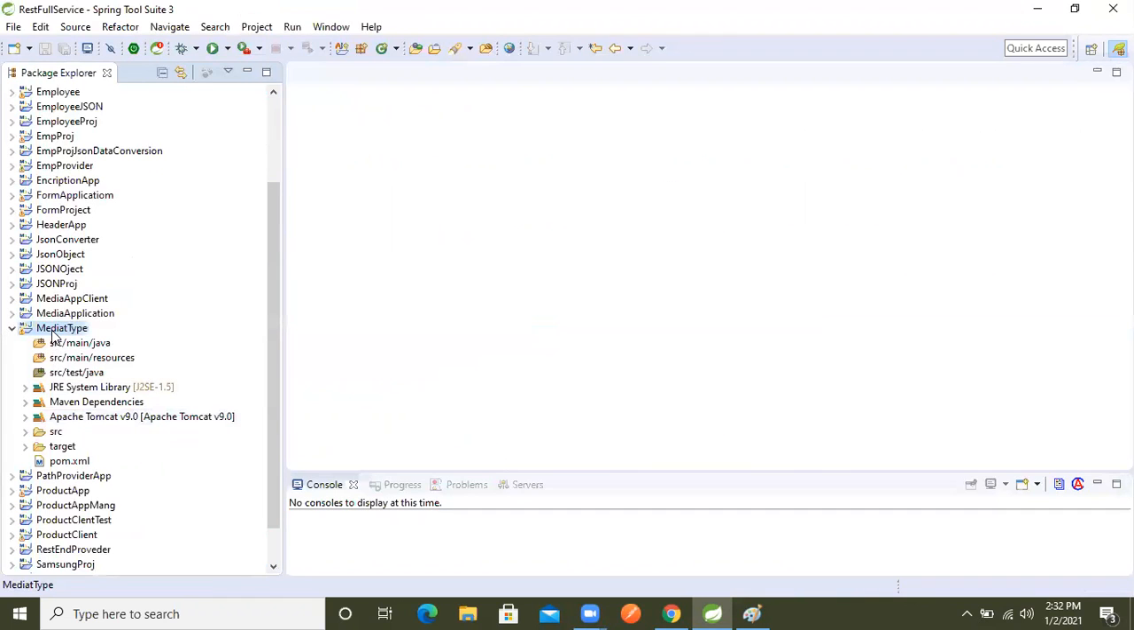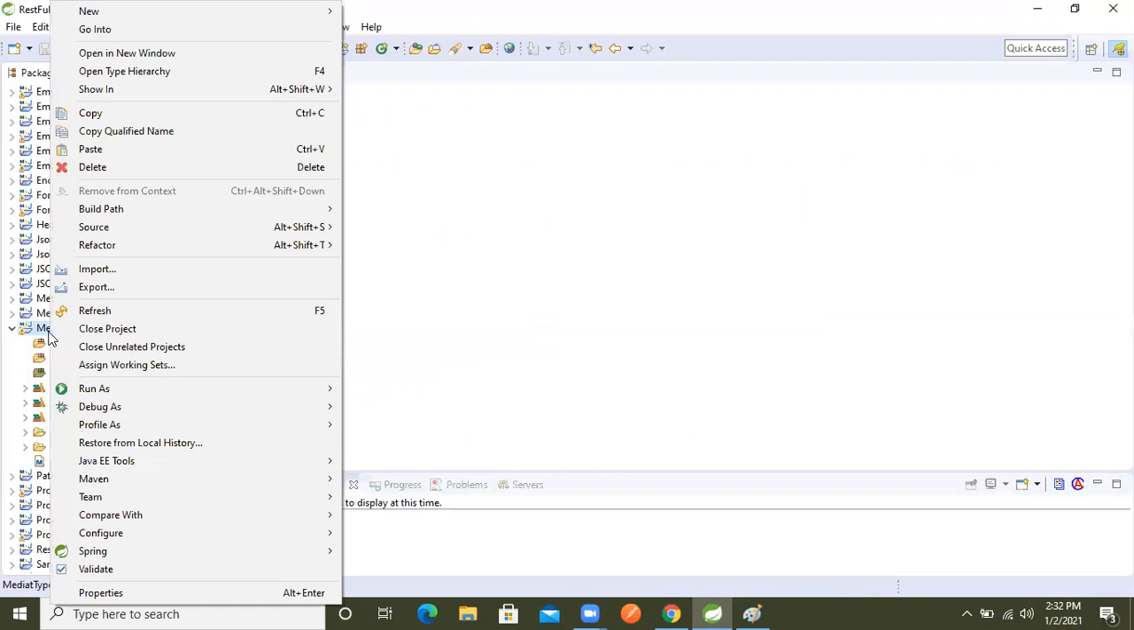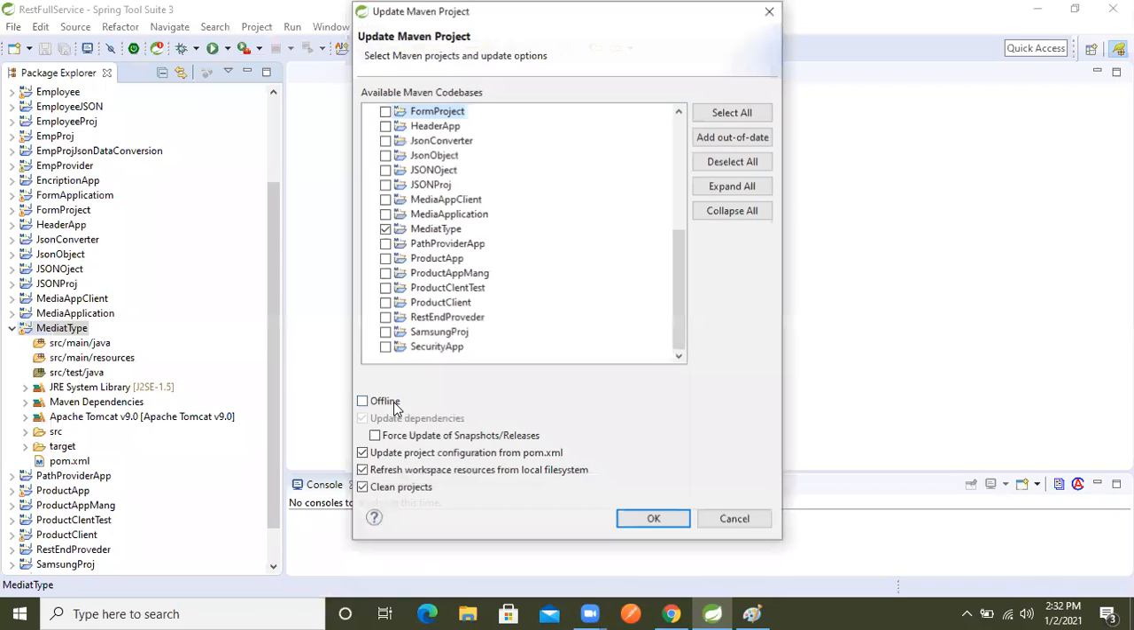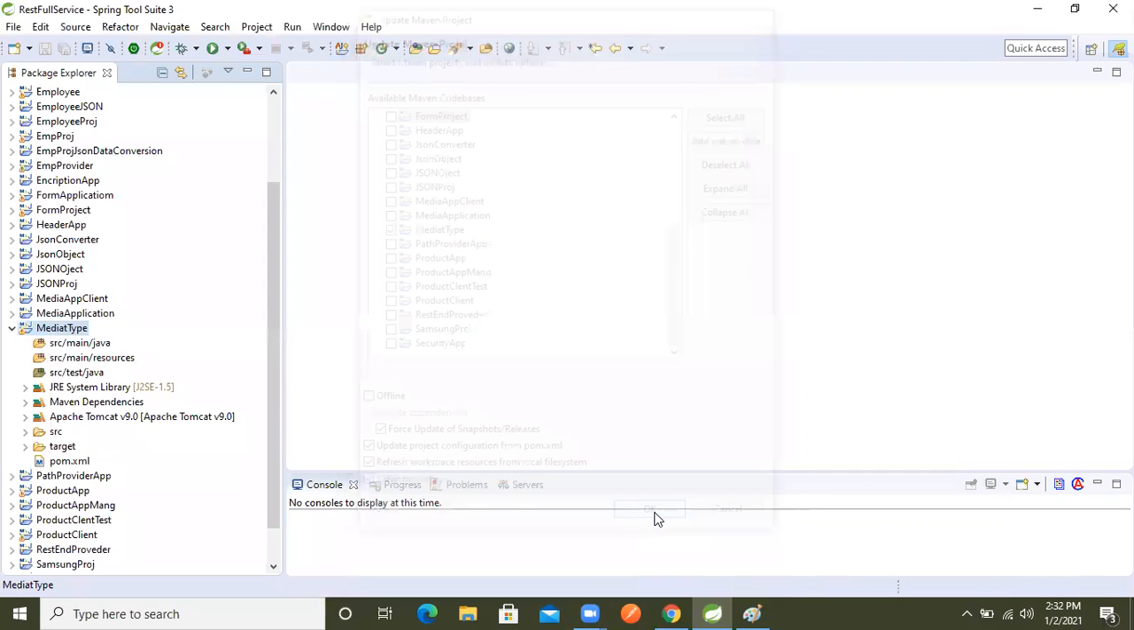Again we will go on the project, and we will right click with the mouse. Again Maven, then Update Project, right? Again we will select this Force Update of Snapshots. Now okay. Now okay, na.